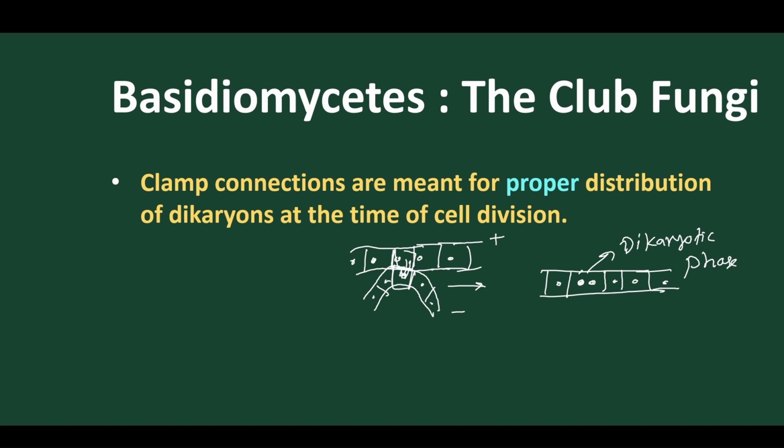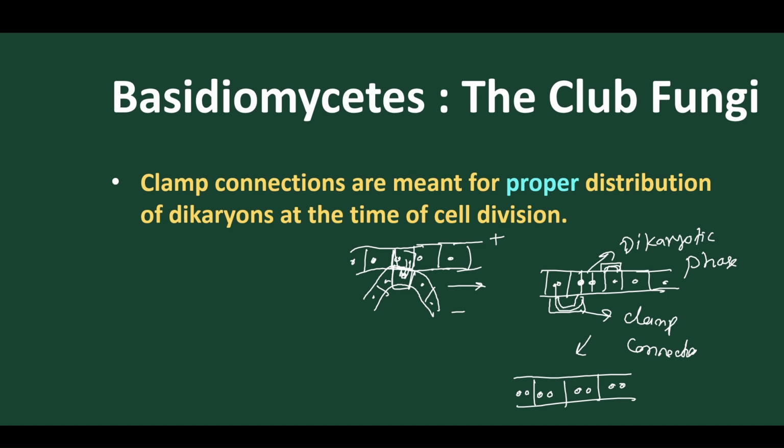Now what happens? These nuclei start dividing mitotically, and after division they transfer one of the nuclei to the adjacent cell. Through this connection, one of the nuclei is transferred, and this connection is called the clamp connection. As a result, after distribution, the monokaryotic cells all become dikaryotic. The uninucleate cells all become dikaryotic.